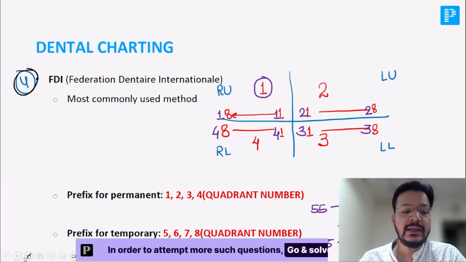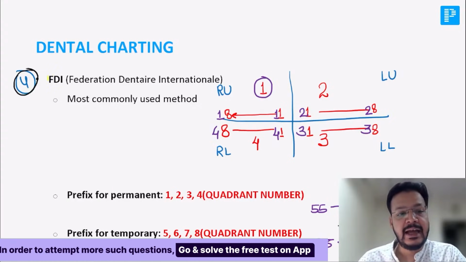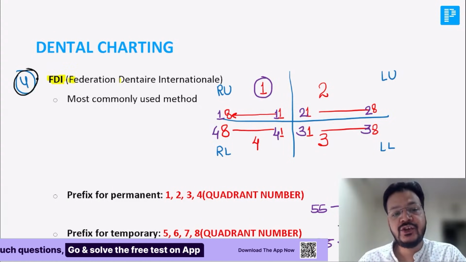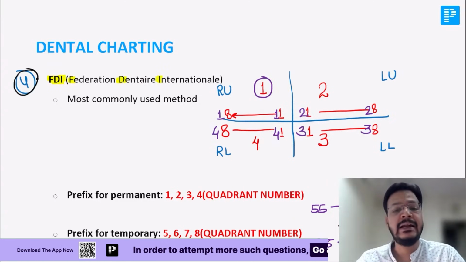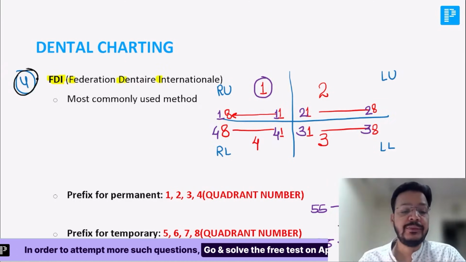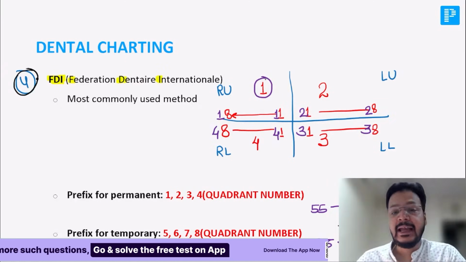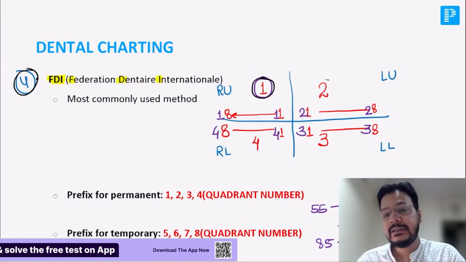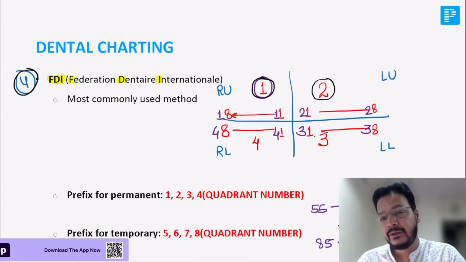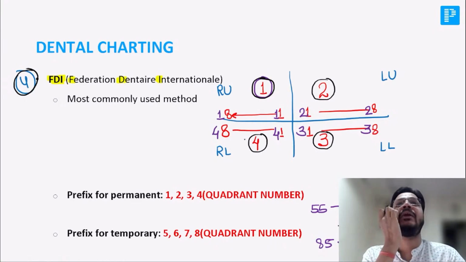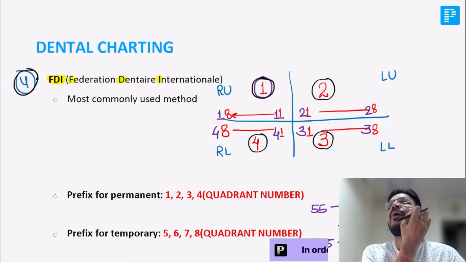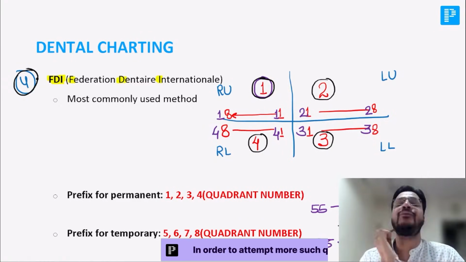Now sir, the number 4 charting, FDI. What is FDI? Look carefully, beta. FDI is Federation Dentaire Internationale. Here what I do, I divide the teeth into 1st quadrant, 2nd quadrant, 3rd quadrant, and 4th quadrant.